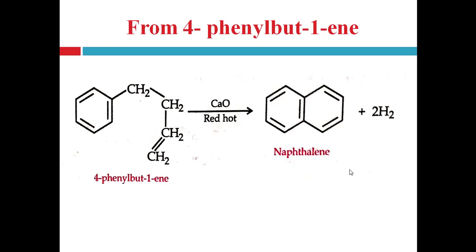Next one is from 4-phenyl but-1-ene. 4-phenyl but-1-ene is passed over red hot calcium oxide and it will form the naphthalene, right? Simply when this 4-phenyl but-1-ene is passed over the red hot calcium oxide, then it will form the naphthalene molecule, right? So these are the synthesis of the naphthalene. First one is Haber synthesis, second one is fitting reaction, and fourth one is from 4-phenyl butene.